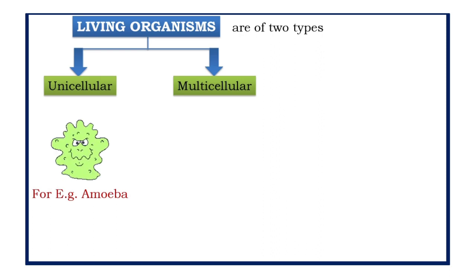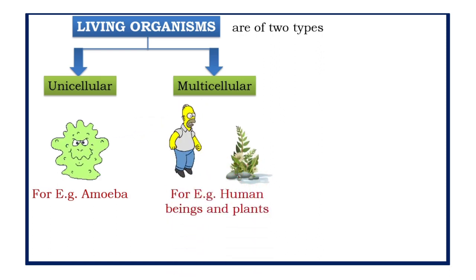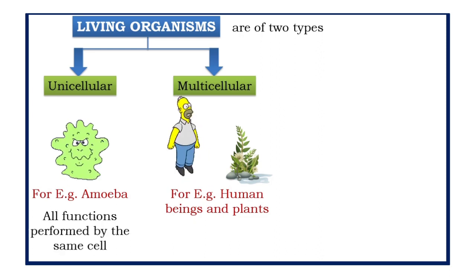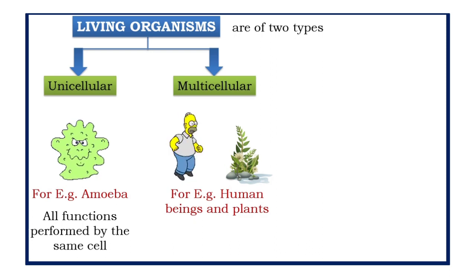Whereas multicellular organisms are made up of many cells. So there we can say there is a division of labor. All functions are performed by different cells. There are specialized cells to carry out a few functions. Each specialized function is taken up by a different group of cells. Since these cells carry out only a particular function, they do it very efficiently. For example, if you have to study only one subject, you can do well in that one subject. That doesn't mean you will not study the other subjects, but when one task is given at a time, we can complete it perfectly.